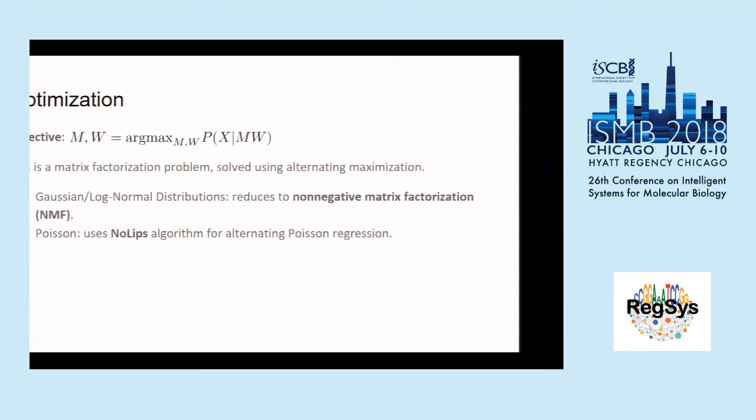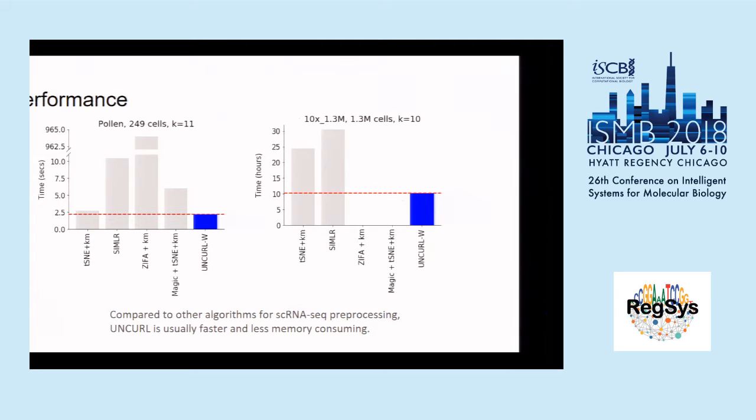In the case of the Poisson distribution, we use the no-Lipschitz algorithm, which is for non-Lipschitz optimization, to solve an alternating Poisson regression problem. And the runtime of our algorithm is proportional to the number of non-zero entries in the data matrix times k, which is the latent dimensionality or the number of cell states. So unlike a lot of other algorithms, our algorithm actually takes advantage of the sparsity of the data to improve our performance in inference. So onto performance.